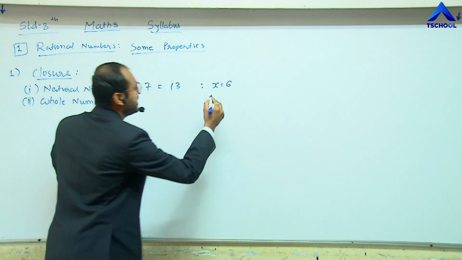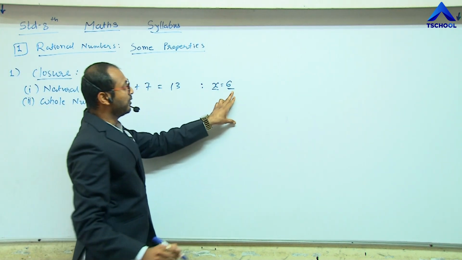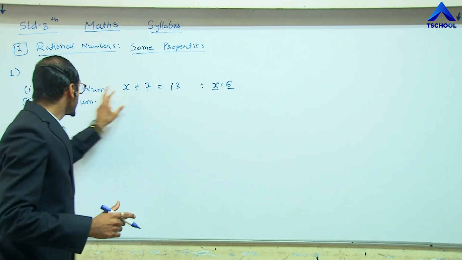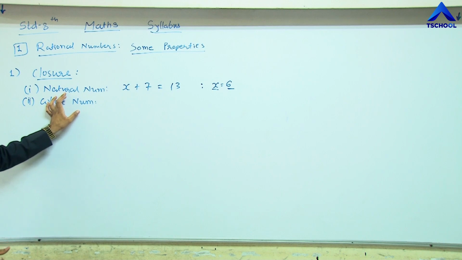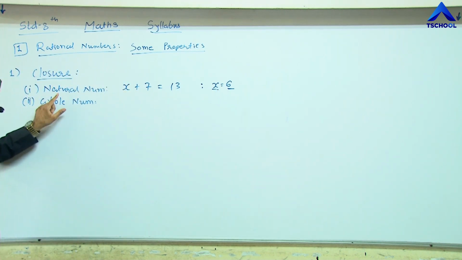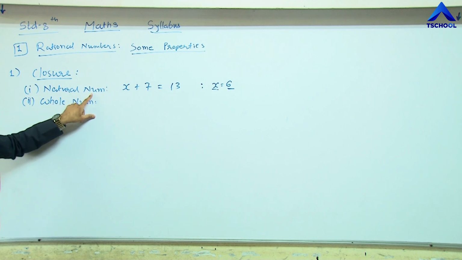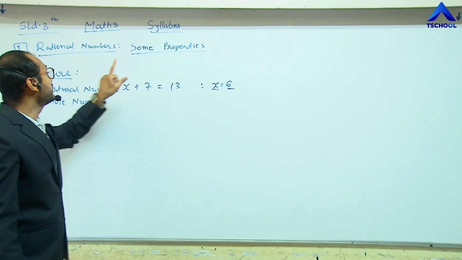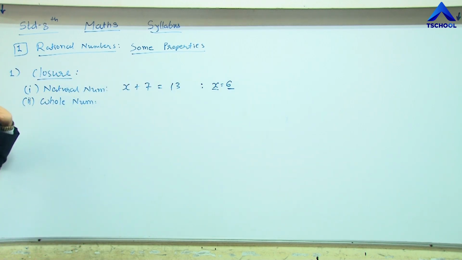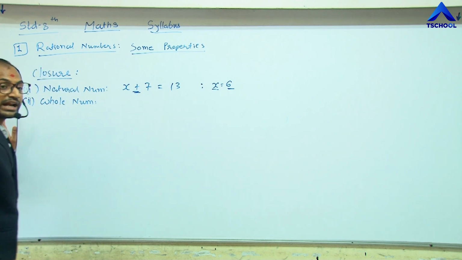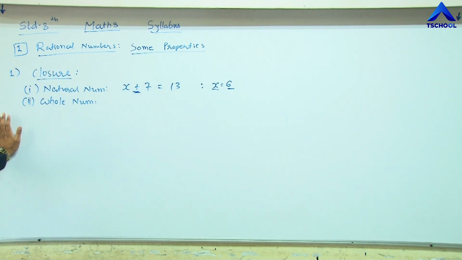This value of x comes in the natural number system. So we can say this is the closure of the natural numbers. That means this addition is closed in the natural number system.